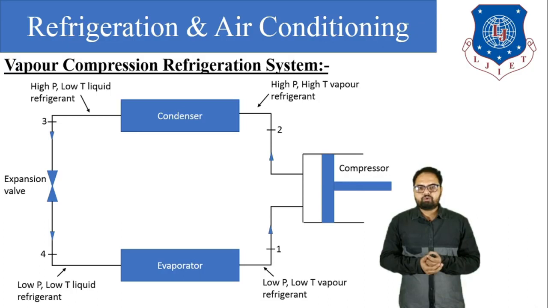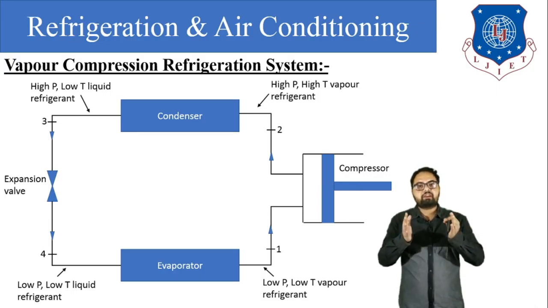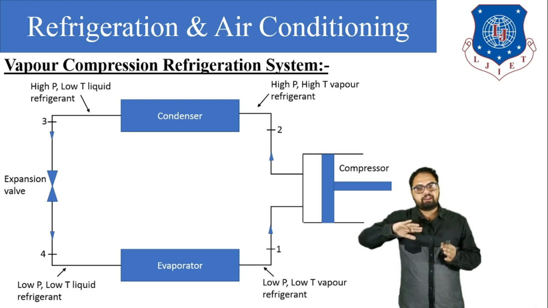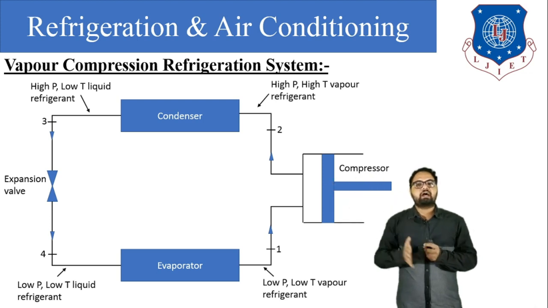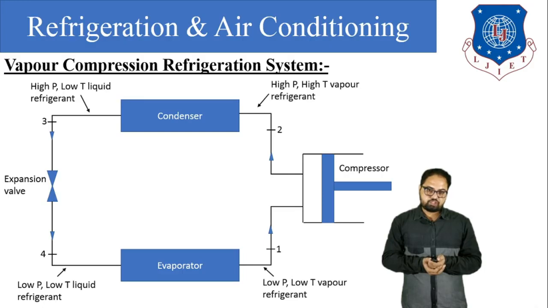So we all know that the compressor is used to compress the refrigerant and supply it to the condenser at high pressure and temperature.